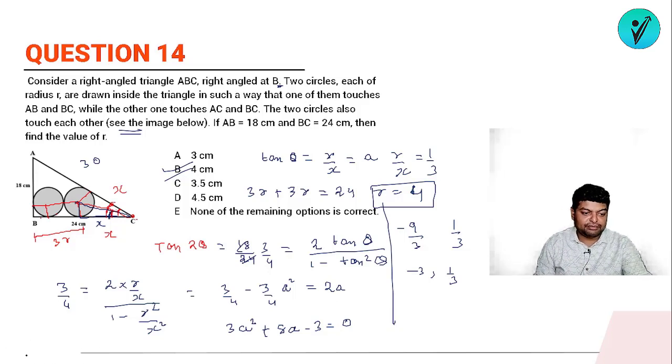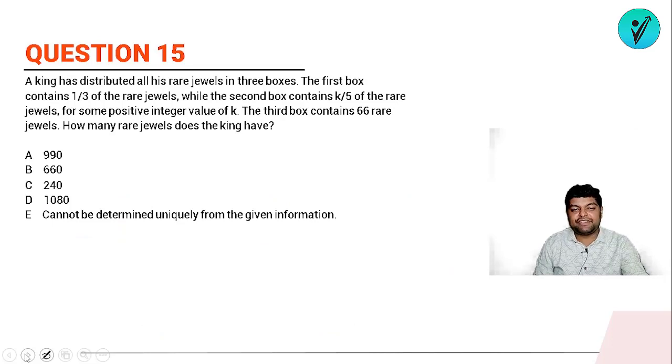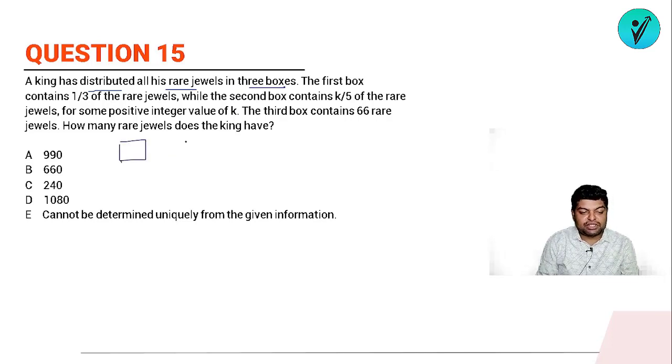So question number 14. Next we have question number 15. A king has distributed all his rare jewels in 3 boxes. ठीक है, उसने 3 boxes में अपने jewels को distribute किया है. The first box contained 1/3 of the rare jewels. तो टोटल जितने भी ज्वेल्स थे उसका 1/3 इसमें आ गया. While the second box contains k/5 of it, for some positive integer value of k, and the third box contains 66 rare jewels.